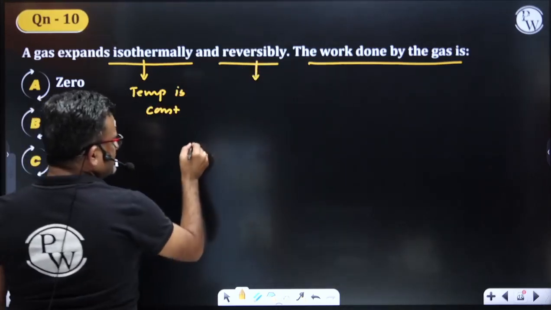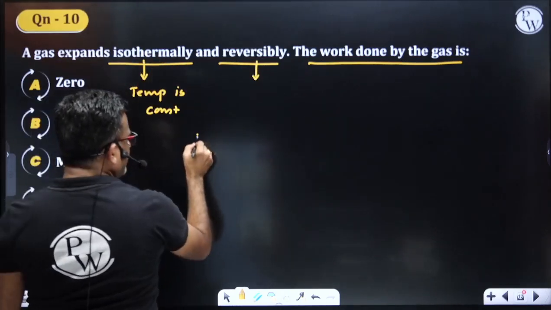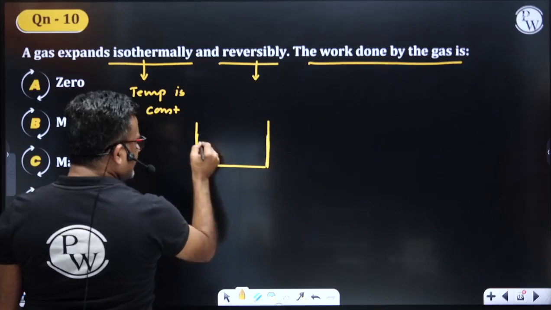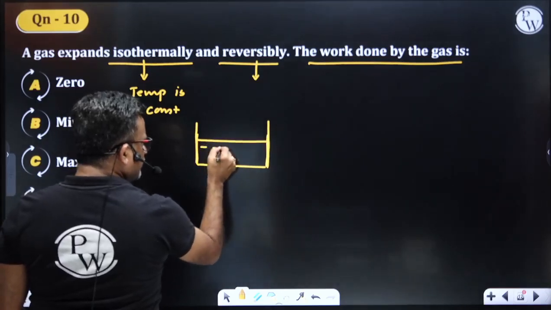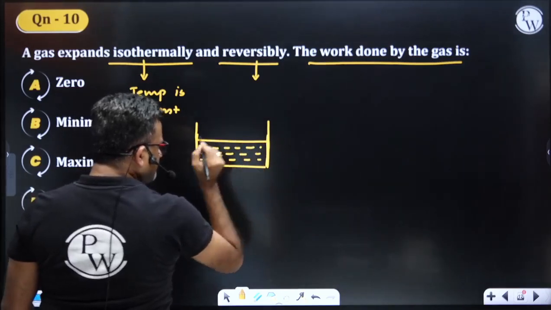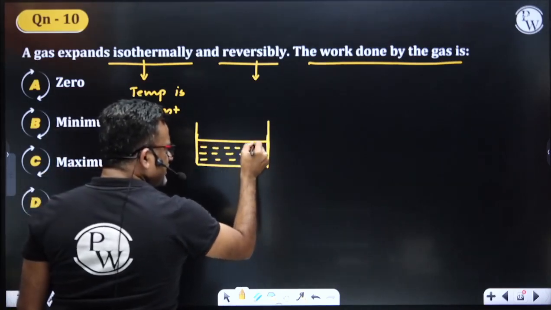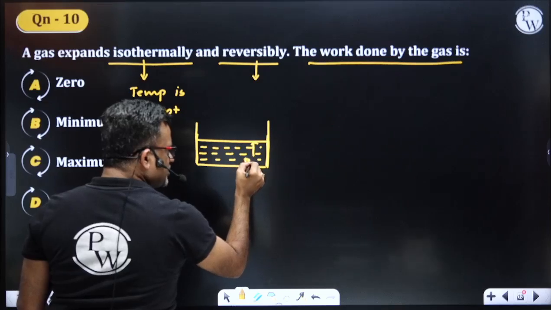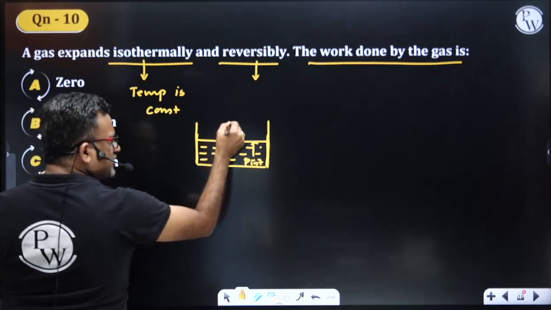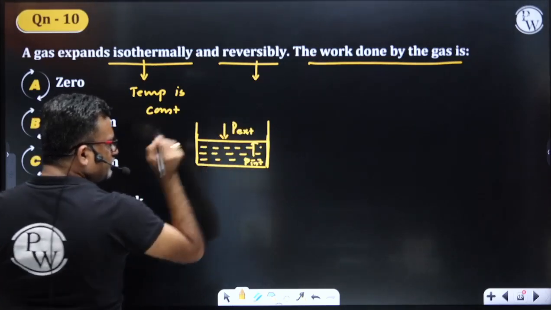What is reversible? Say, for example, the gas is expanding reversibly. Look, if you consider a gas, let the gas have some internal pressure, which is P internal, and the gas is also having some external pressure. Yes or no?